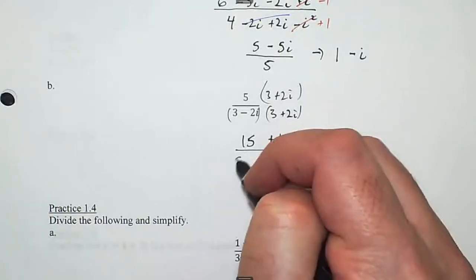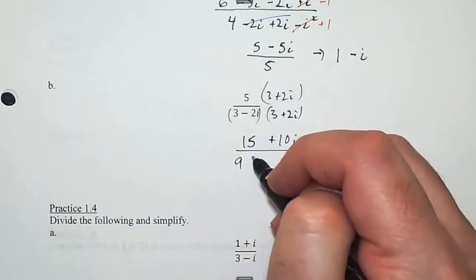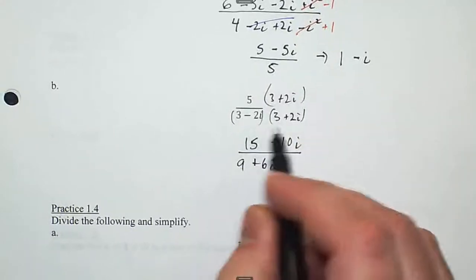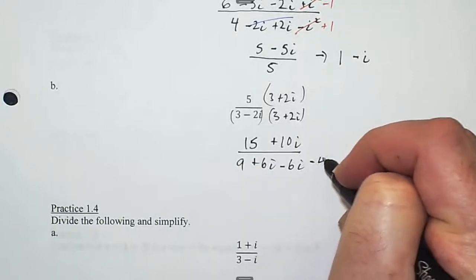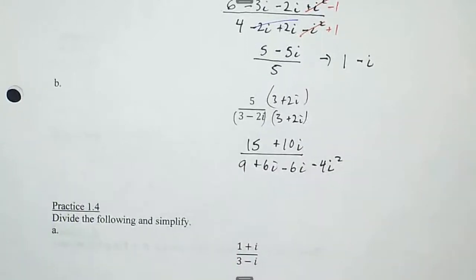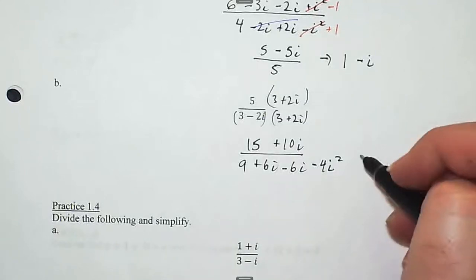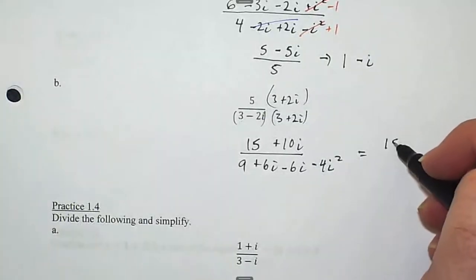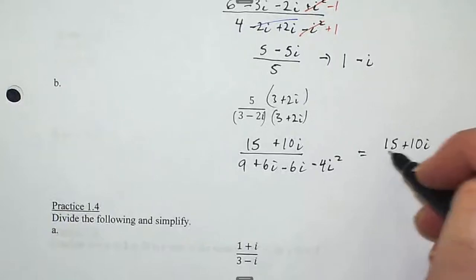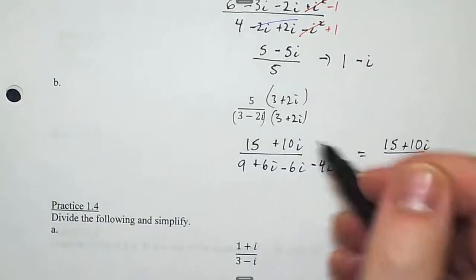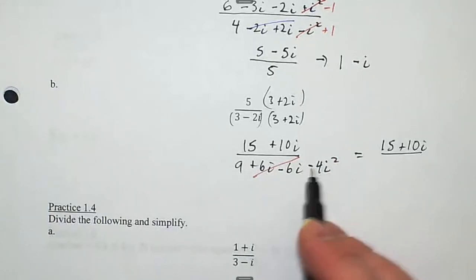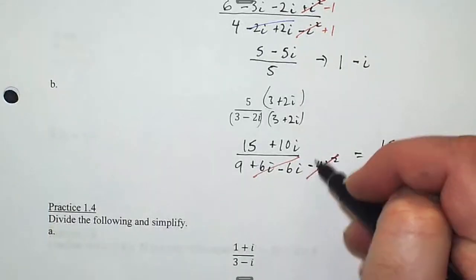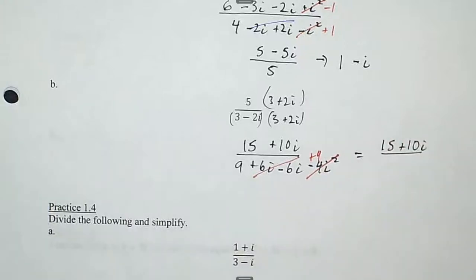3 times 3 is 9 for the first. The outer is plus 6i. The inner is minus 6i. And the last is minus 4i squared. So this becomes 15 plus 10i over, well, those cancel out like we expected. i squared is a negative 1, so that's just going to become a plus 4. Just going to change that sign. And 9 plus 4 is 13.